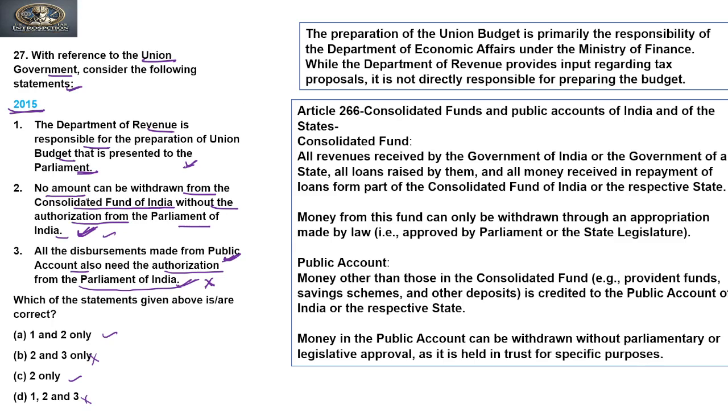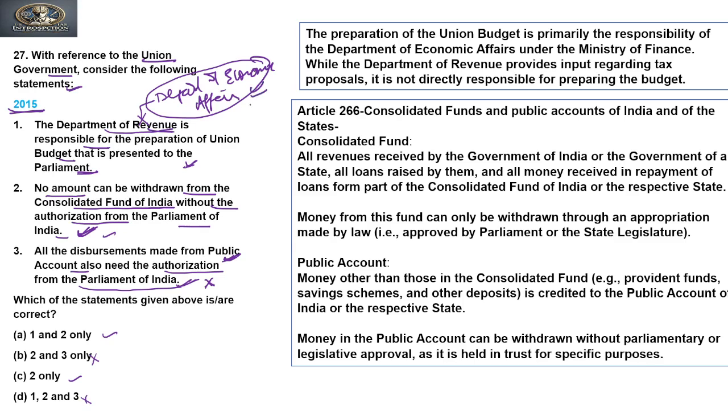So if we see, the Department of Revenue is not responsible for preparation of the Union Budget. In place of the Department of Revenue, it is the Department of Economic Affairs under the Ministry of Finance that prepares the budget.